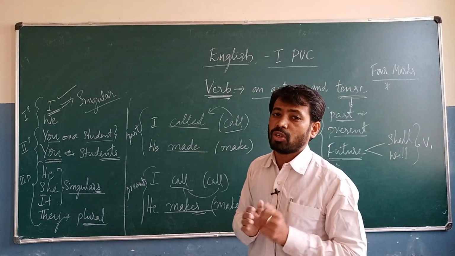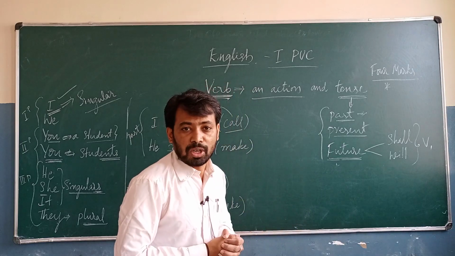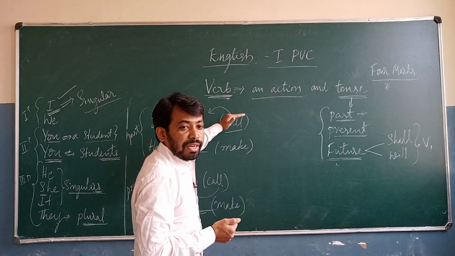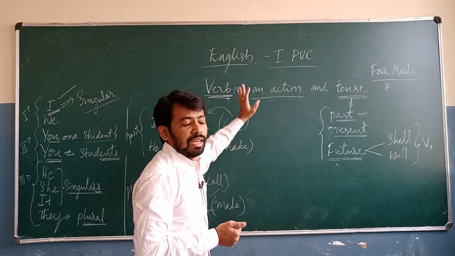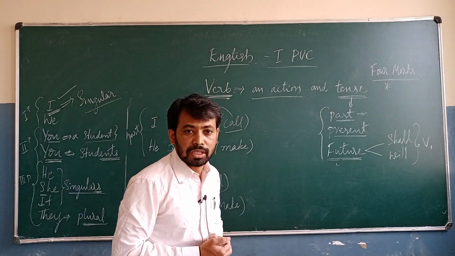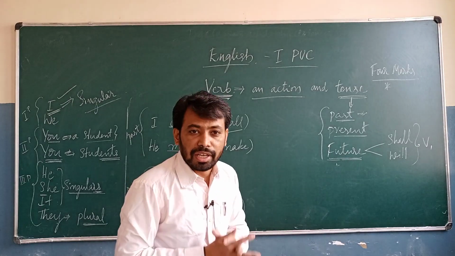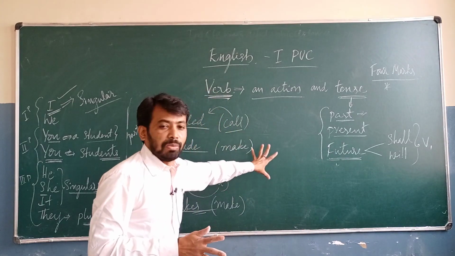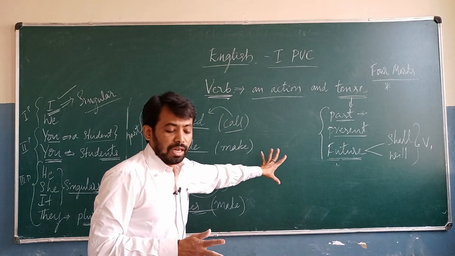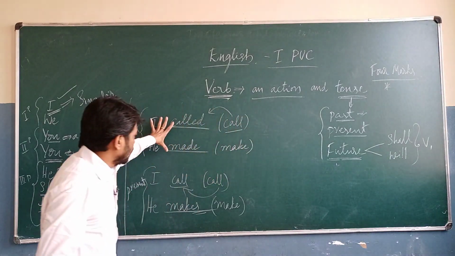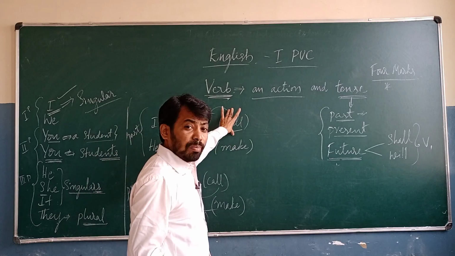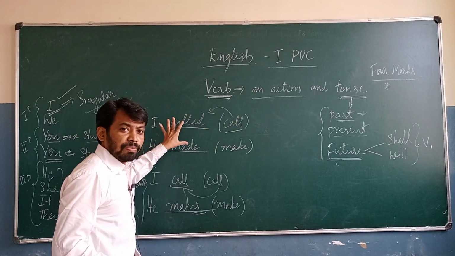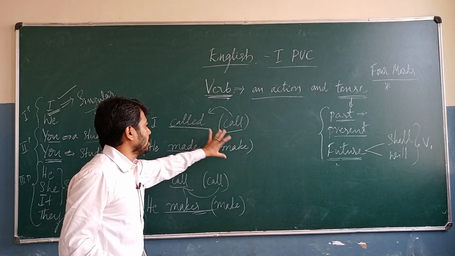In the auxiliary verbs we have to observe there are 24 auxiliary verbs, and then again we divide them into two types. That is the primary or pure auxiliary verbs, 11, and then the modal auxiliary verbs, 13. We got a lot of information about the auxiliary verbs. And if they want to ask, look at that, I call, call. If there is only one verb, at that time you have to observe: call changes to call, make changes to make.